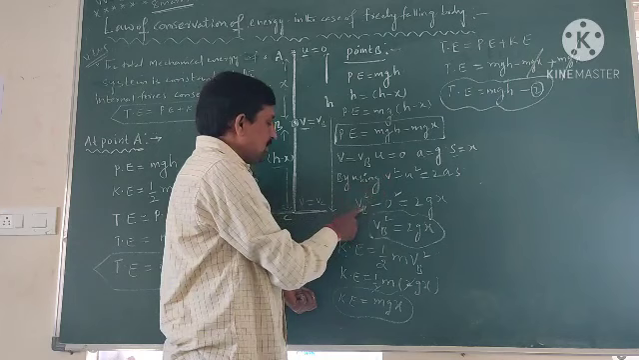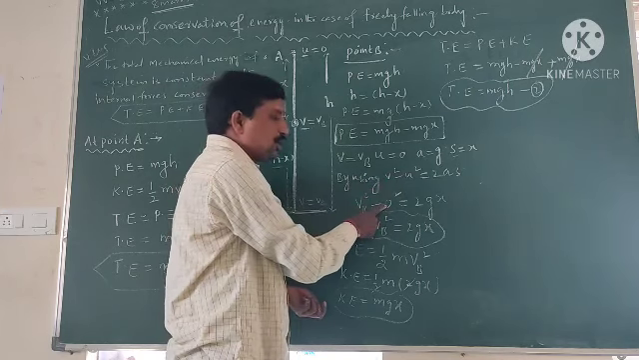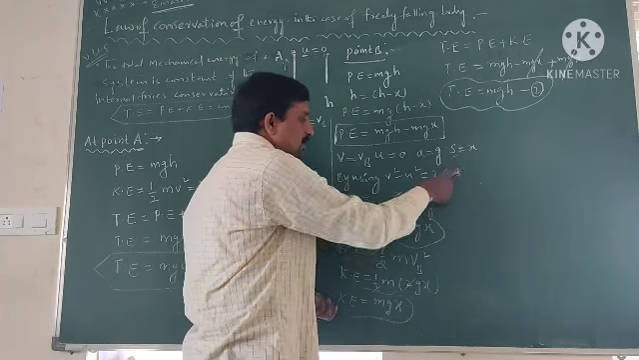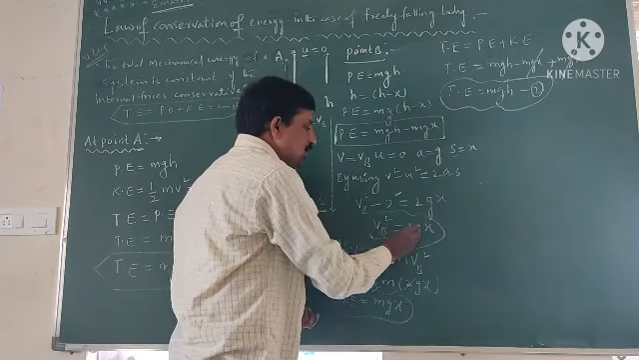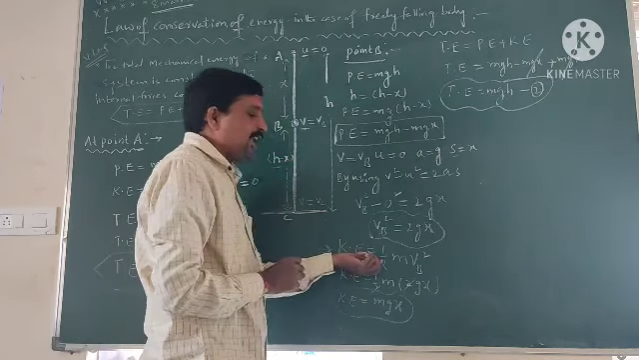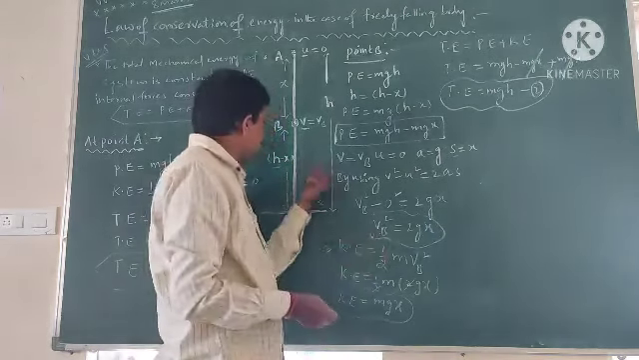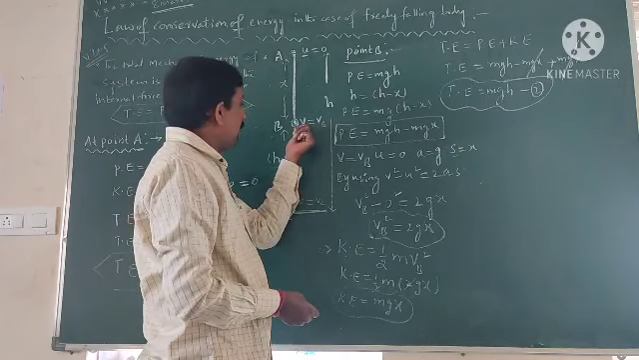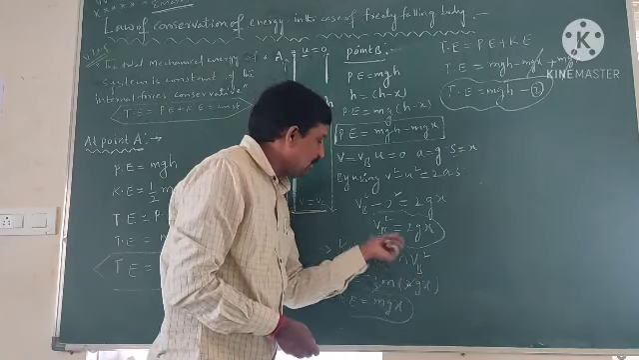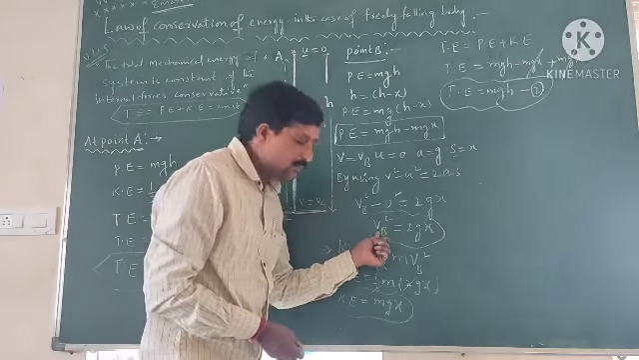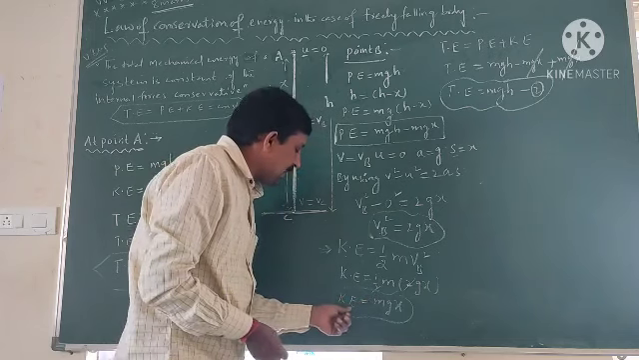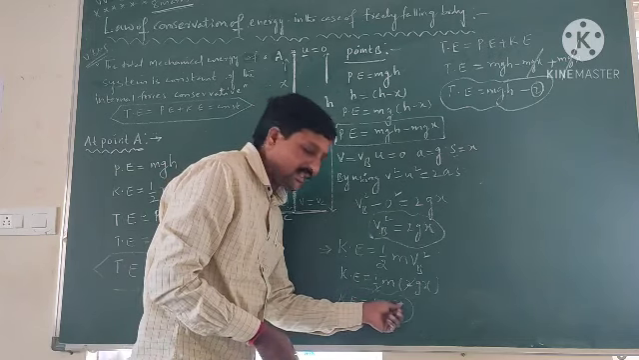Instead of v, vB square, u is equal to 0, a is equal to g, s is equal to x. So vB square is equal to 2gx. Now kinetic energy means half m v square, but the velocity of point B, v is equal to vB. So half m vB square. We know that vB square value is 2gx. So 2 gets cancelled. The kinetic energy is equal to mgx.